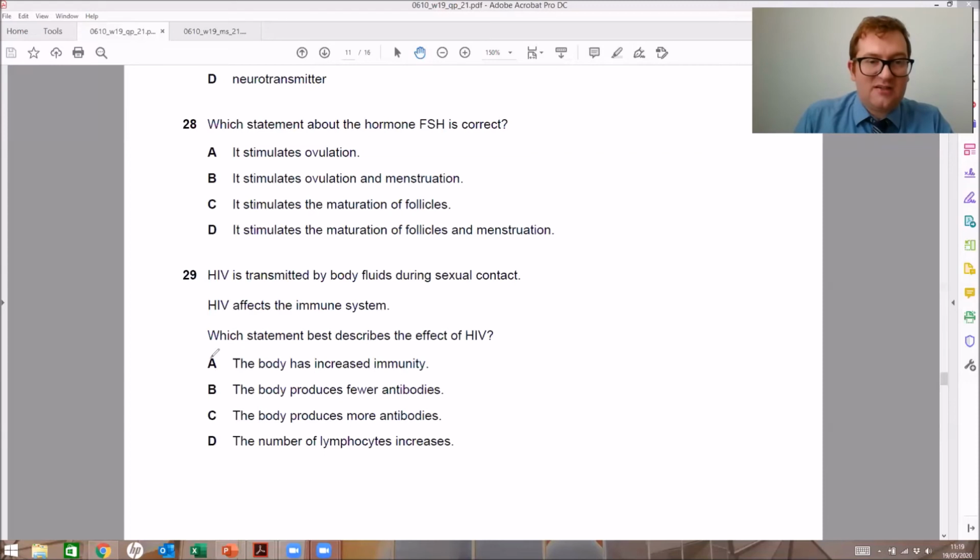The body has increased immunity. No, it does not, because you've basically killed off half of your immune system. It produces fewer antibodies. Well, yes, this one is correct because we have reduced our lymphocytes and their main function was to produce antibodies and antitoxins. Option C, the body produces more antibodies. No, it does not. It produces less. And the number of lymphocytes increases. Well, no, it does not. The HIV virus destroys the lymphocytes, and therefore you have a reduced number of them.